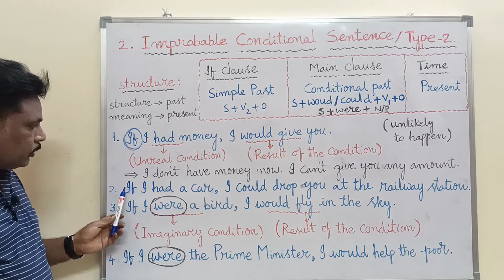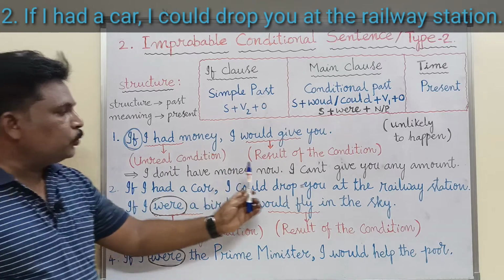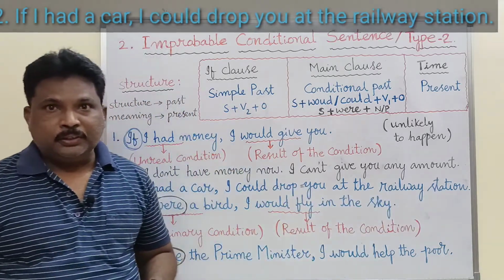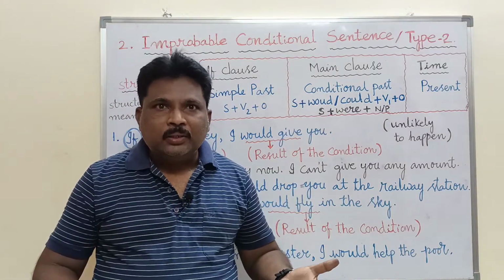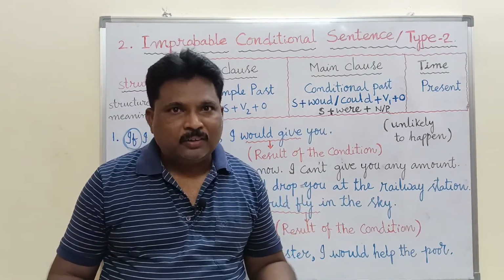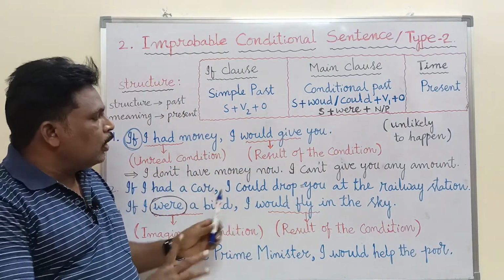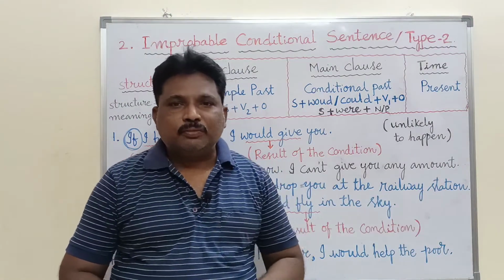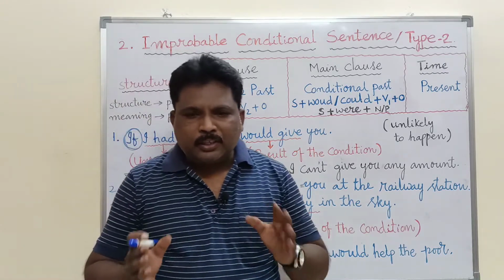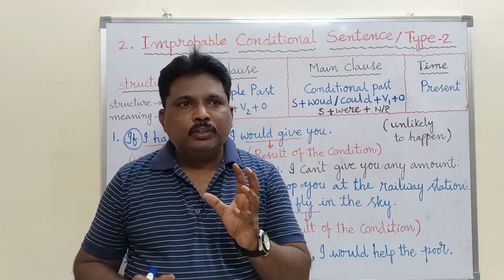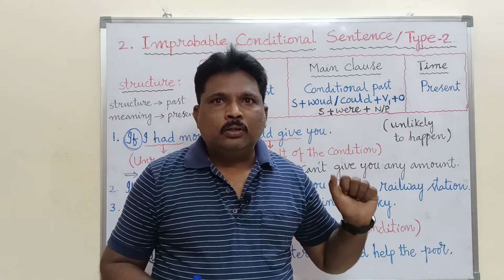Now turn to the second example. The second example is: If I had a car, I could drop you at the railway station. This is also a simple past in the if clause. If I had a car, that means I do not have a car. If I had a car, I could drop you at the railway station. For example, your friend is about to get to the railway station, and the time is very short. Within a few minutes, the train is about to come to the platform.